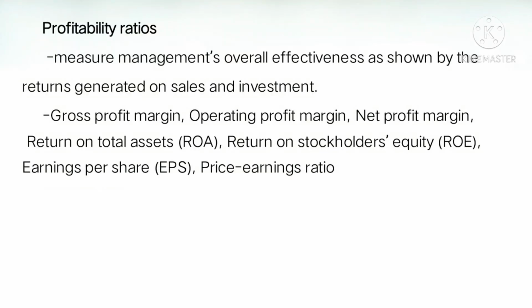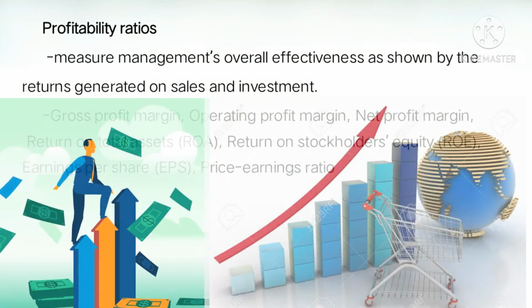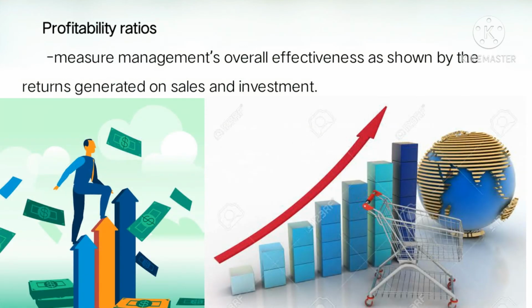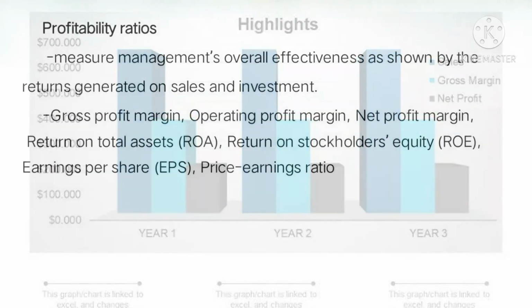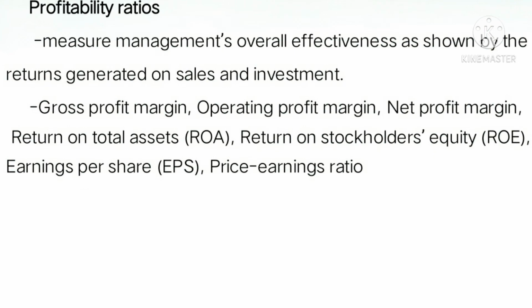The third one is profitability ratios. This measures management's overall effectiveness as shown by the returns generated on sales and investment. So basically, this is used to evaluate the company's ability to generate income as compared to its expenses and other costs associated with the generation of income during a particular period. This ratio also represents the final result of the company. Some common examples of profitability ratios are gross profit margin, operating profit margin, net profit margin, and etc.